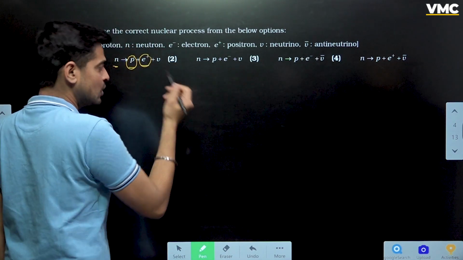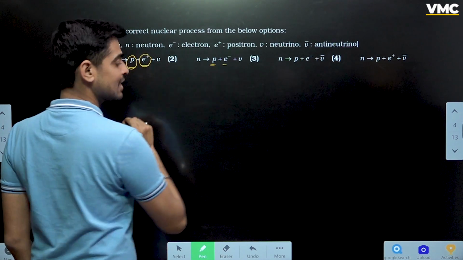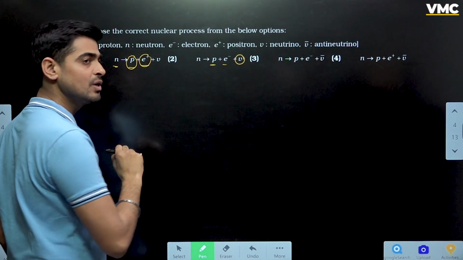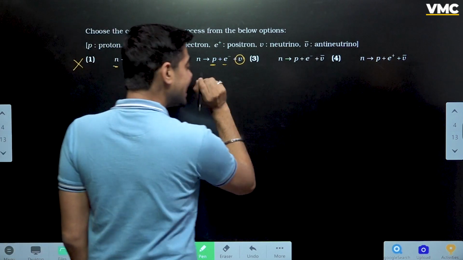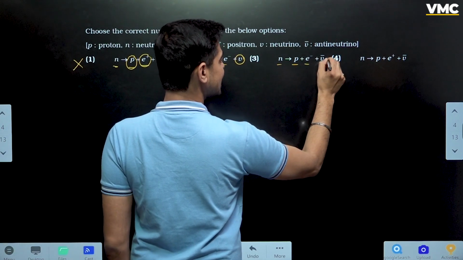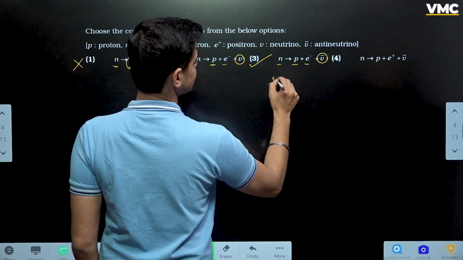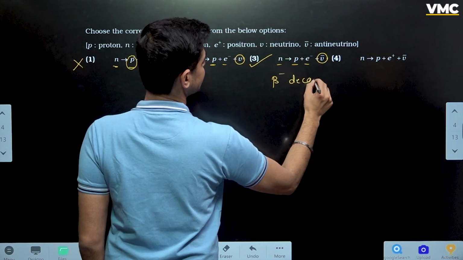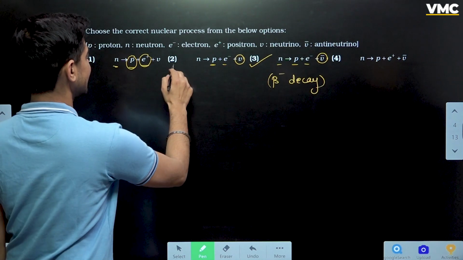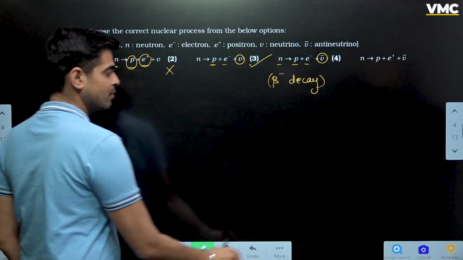दिस कैन बी ट्रू. लेट्स सी. सी, न्यूट्रॉन emits a proton and an electron. That is correct. But the problem is with this neutrino particle. The correct reaction is neutron emits a proton and an electron as well as an anti-neutrino particle. This is beta negative decay. All right, so that is why this is incorrect. So option number 3 is correct. All right. Okay, moving on to the next question.